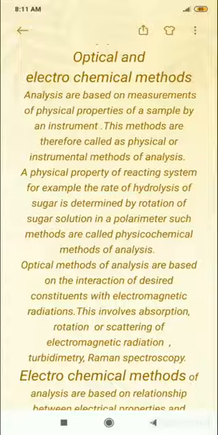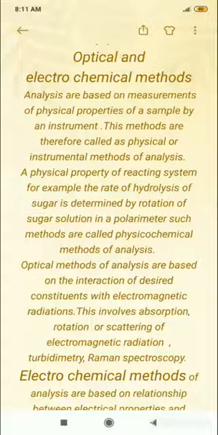It depends upon the instruments because we are doing the analysis by instruments, so it is also termed the instrumental method of analysis. A physical property of a reacting substance, for example, the rate of hydrolysis of sugar, is determined by polarimeter. This type of analysis of sugar is termed a physico-chemical method of analysis.